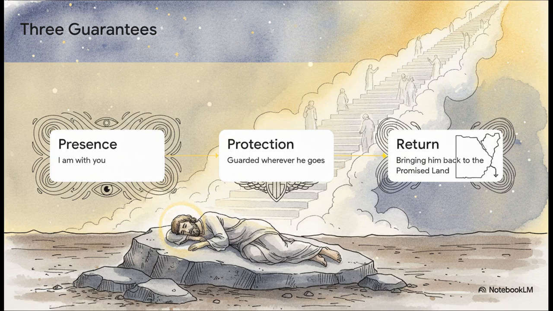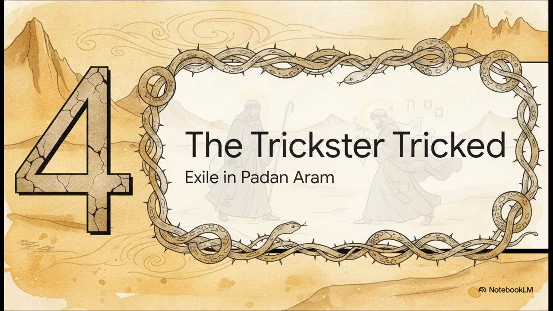Now notice what's totally missing from this list. There is absolutely no promise that his brother will bow to him. According to the text, true blessing meant the promise of land, offspring, and divine presence. It wasn't about the ruthless domination he tried to steal. Part 4. The Trickster Tricked.